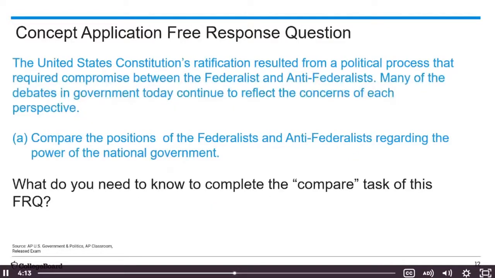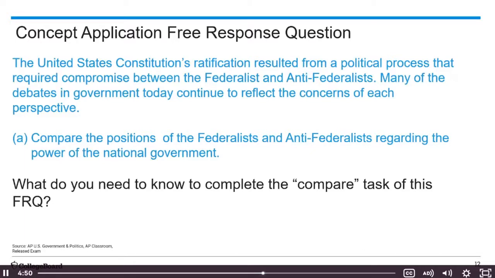Okay, so here we've got a free response question. The United States Constitution's ratification resulted from a political process requiring a compromise between the Federalists and Anti-Federalists. Many of the debates in government continue today to reflect the concerns of each perspective. I just took out the A part here that just happened to be compare. Sometimes you'll see it lower when you are asked to do one of these types of questions. The concept application just happened to be the first one here. Compare the positions of the Federalists and Anti-Federalists regarding the power of the national government.